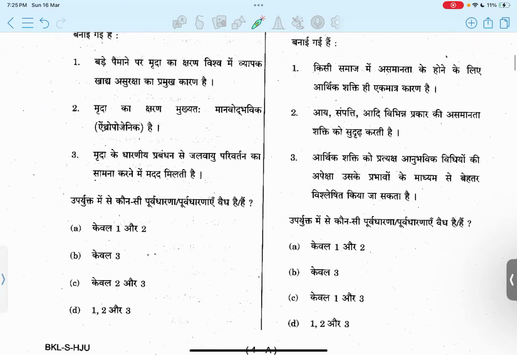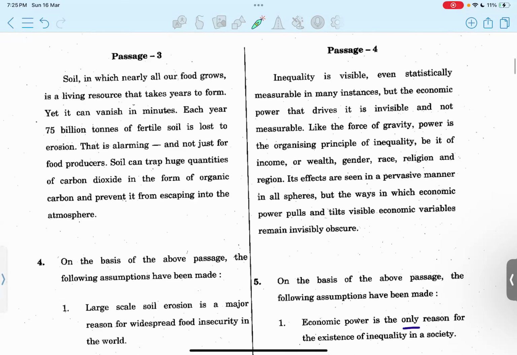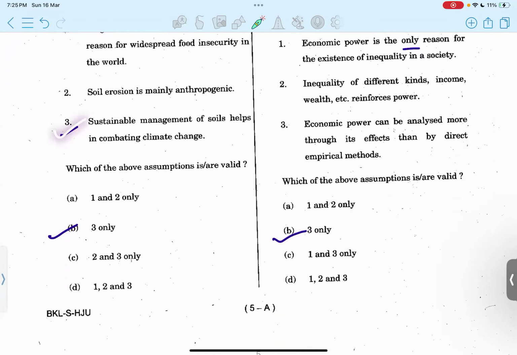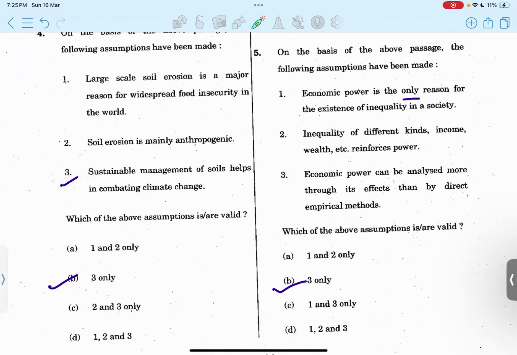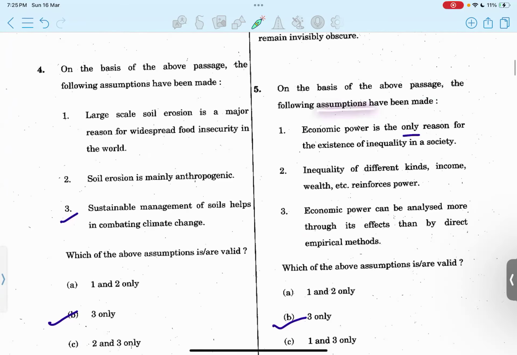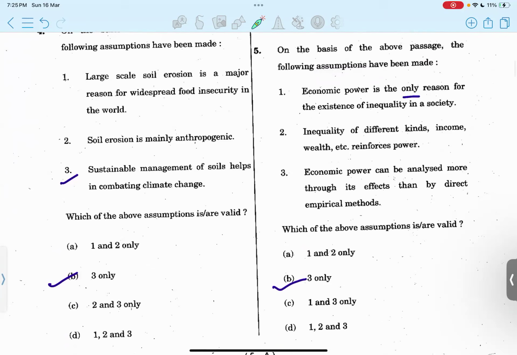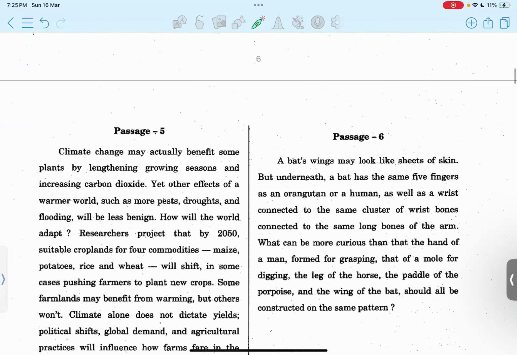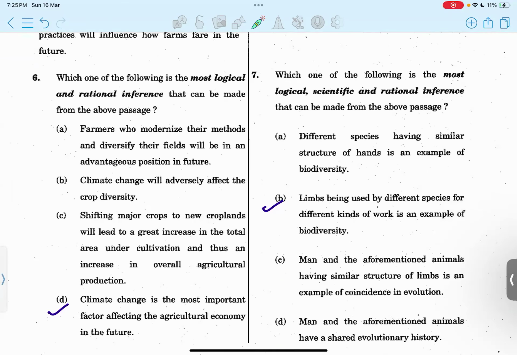Then we have passage 3. So the assumptions which can be made, I believe only the third statement is correct and valid. Option B. Okay, then another passage, and again we have to identify the assumptions. So even in this, only the third statement should be valid. Option B. Fine. Then passage number 5, the most logical and rational inference that can be drawn.